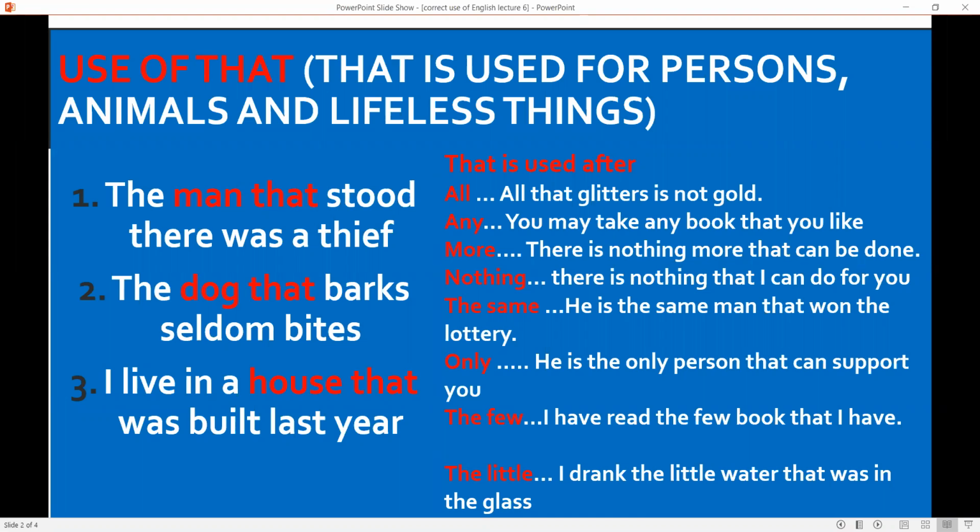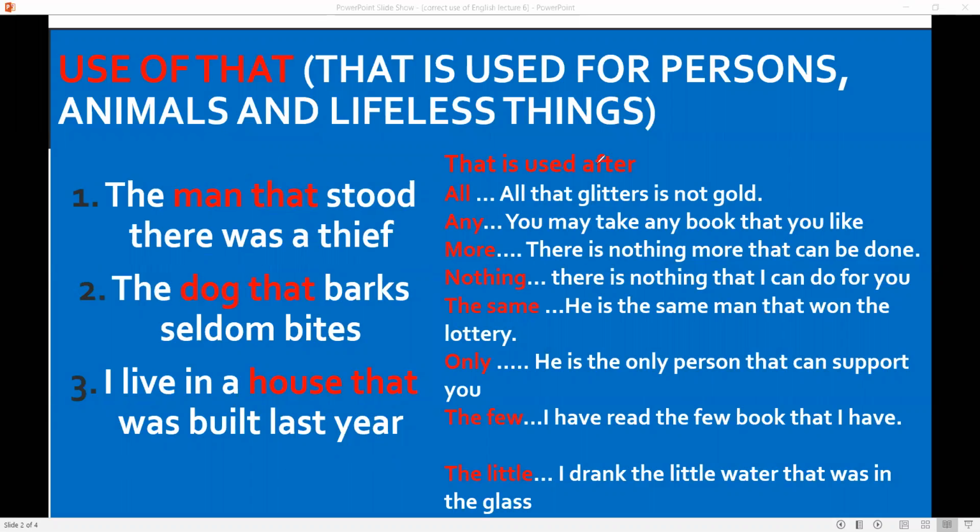That is used for persons, animals, and lifeless things, like the man that stood there was a thief. That is used for the man. The dog, animal. The dog that barks seldom bites. I live in a house, thing, that was built last year. So that is used for persons, animals, and lifeless things.